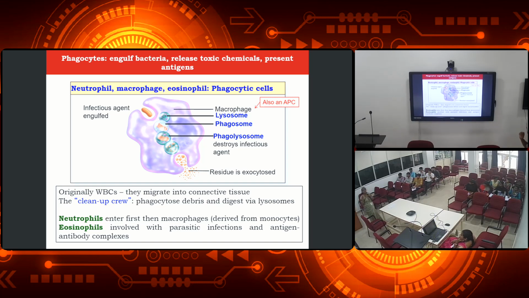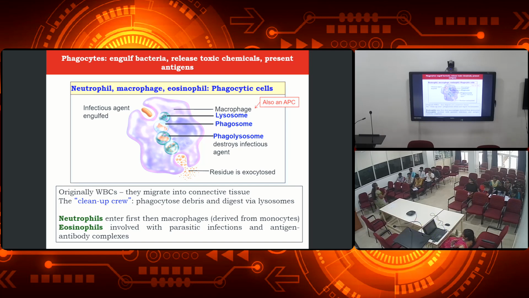The first one is the phagocytes. Phagocytes means engulfing. If bacteria or released toxic chemicals are present with antigens, that is the process of phagocytosis. This could be done by the neutrophil, macrophage, eosinophil.